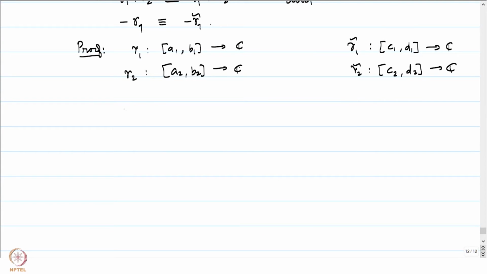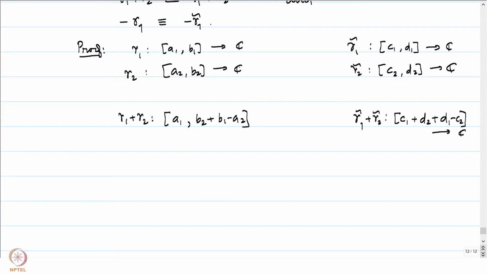So, gamma 1 plus gamma 2 is a map from A1 to B2 plus B1 minus A2, and gamma 1 tilde plus gamma 2 tilde is a map from C1 to D2 plus D1 minus C2 into C.